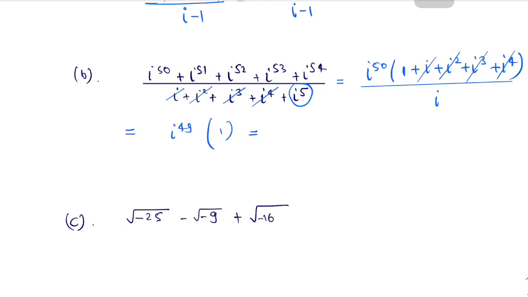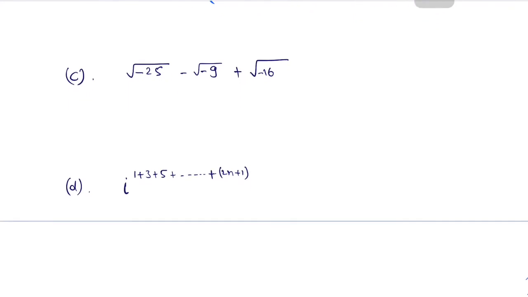So finally I to the power 49 can be written as 4 into 12 plus 1, 4n plus 1 type. So this will be only iota. Final answer is iota.